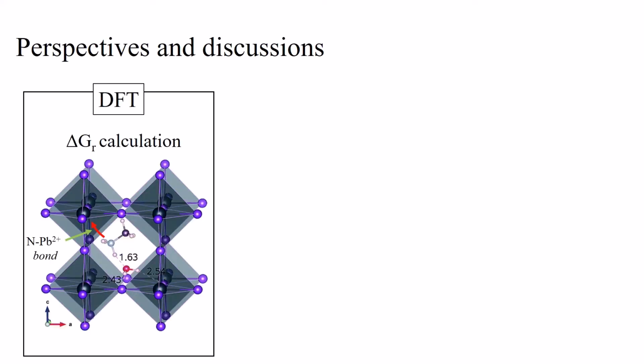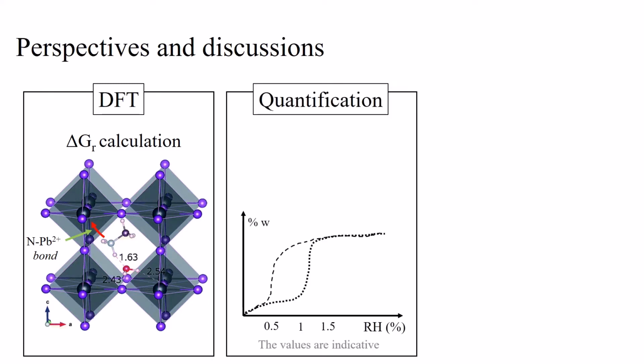The subjects of proton migration and proton chemistry in the perovskite surely require further investigation. These, indeed, have consequences on both the electric properties and the stability of the material. For example, it would be useful to determine by DFT the energy and the exact pathway of the reaction involving the protonation of water. Also, it is of extreme importance to determine the relation between humidity and the water content in the perovskite, something that remains elusive. To do this, we need very good control of the humidity and sensitive techniques to detect water molecules in the ppm range. These would also allow assessing the reversibility and the energy of the hydration of the perovskite, which are still not known.